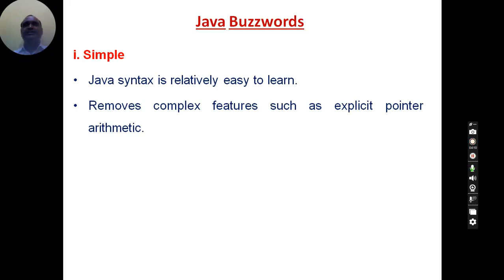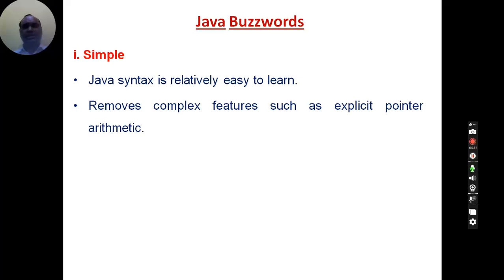In C and C++ languages, there is a concept called pointers. These pointers are not understood by many people because they are very complex. There are also security issues with the pointers in C and C++ languages.